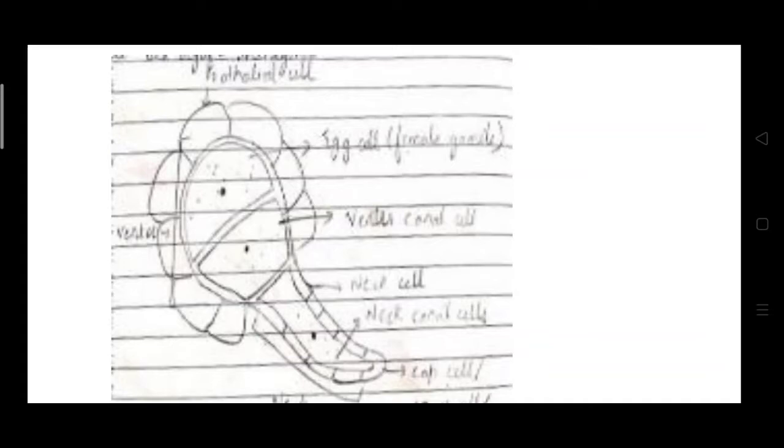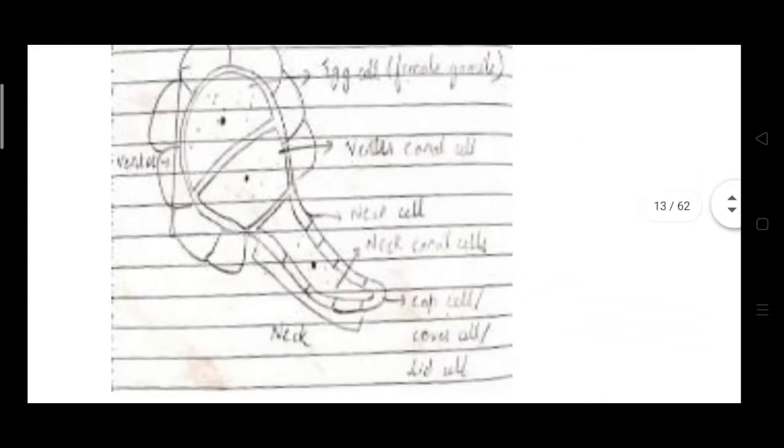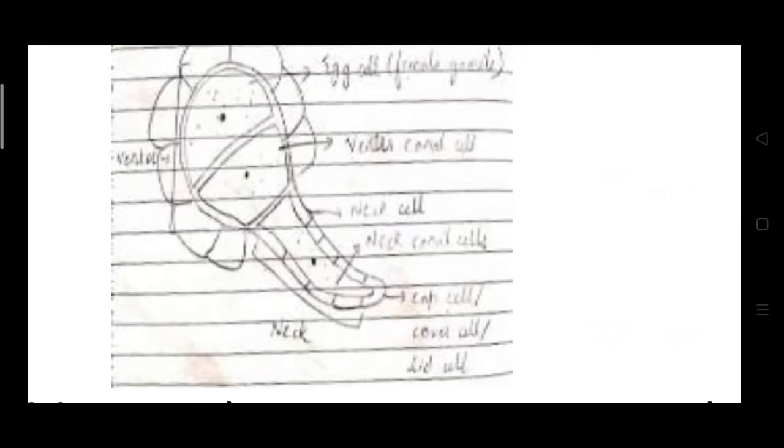In that there is the venter and neck. In the venter there are the egg cell and venter canal cell.